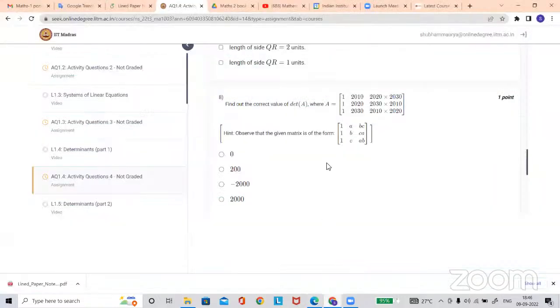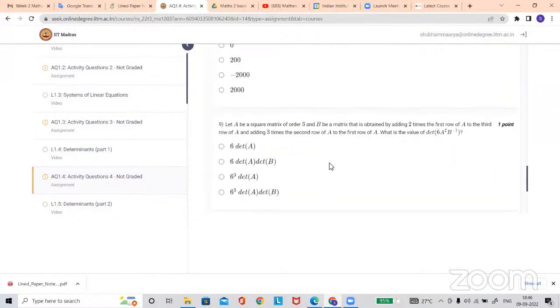Okay. So we remain on Muskan's ninth question. What's the doubt here, Muskan? In the question it says B matrix is obtained by adding 2 times the first row of A to the third row of A. Means the first row of B is what we're getting by adding